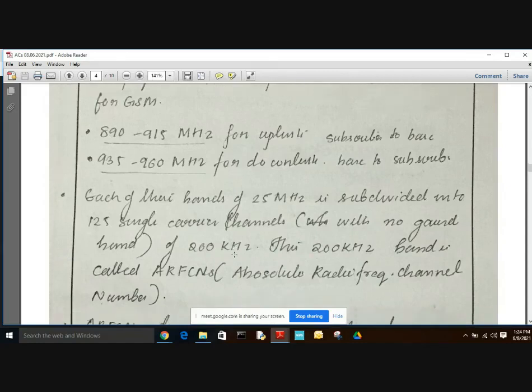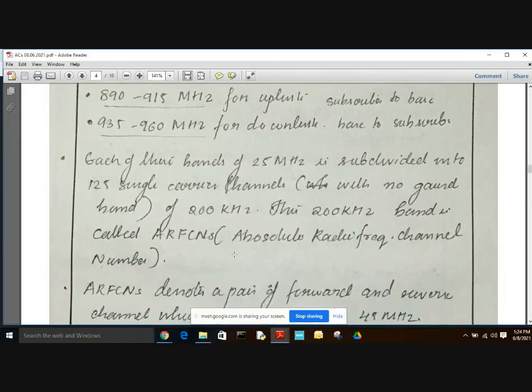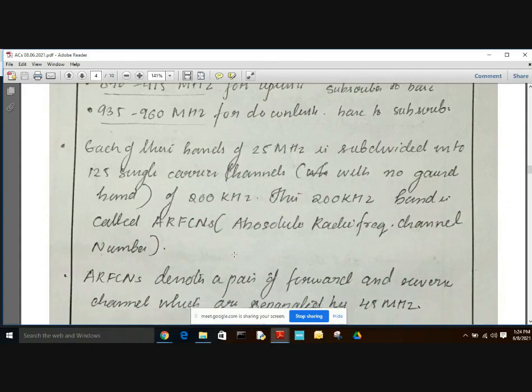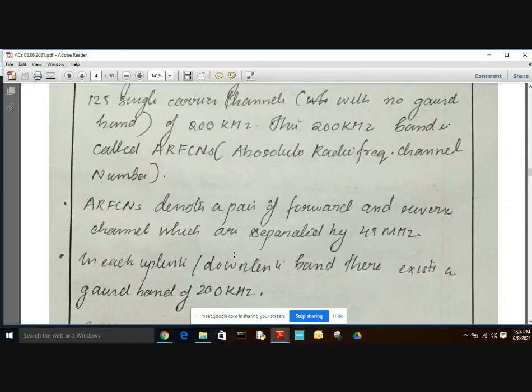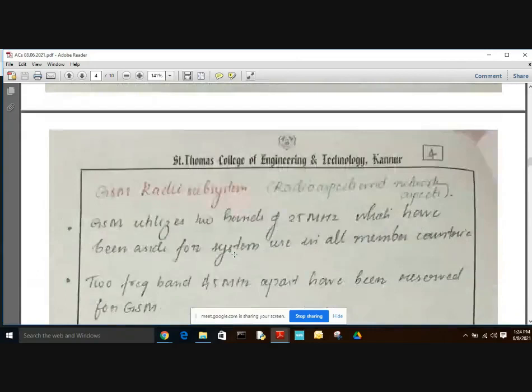This 200 kilohertz band is called an ARFCN, that is absolute radio frequency channel number. This ARFCN denotes a pair of forward and reverse channels which are separated by 45 megahertz. So in each uplink and downlink band, there exists a guard band of 200 kilohertz. So this is about the radio link access and network access.